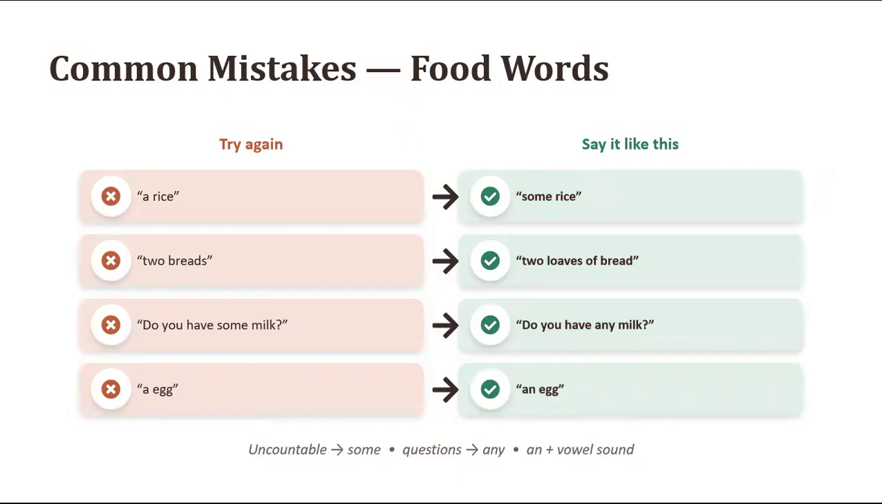So here there are some common mistakes that people make, like they say a rice. No, you will say some rice. Two breads. No, two loaves of bread. It means two pieces of bread. Do you have some milk? No, this is interrogative. So you would say, do you have any milk? A egg? No. It's a vowel sound, and also the letter E. So you will use an egg.